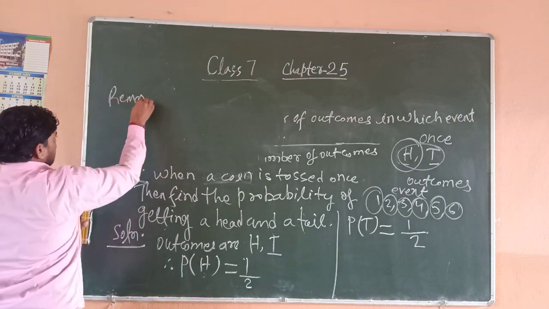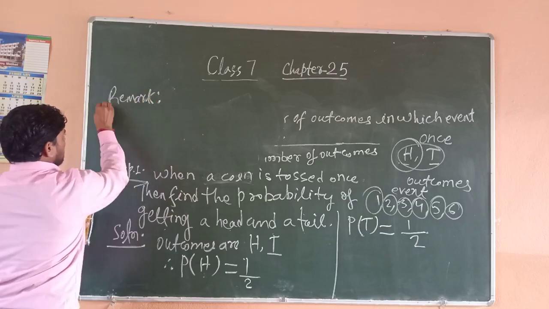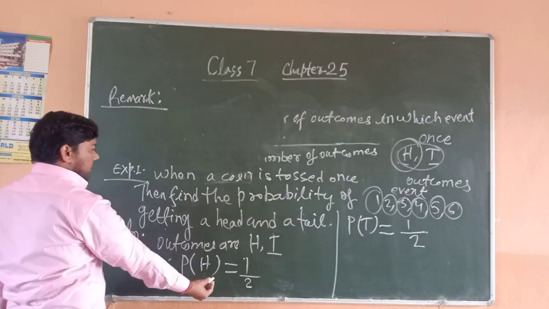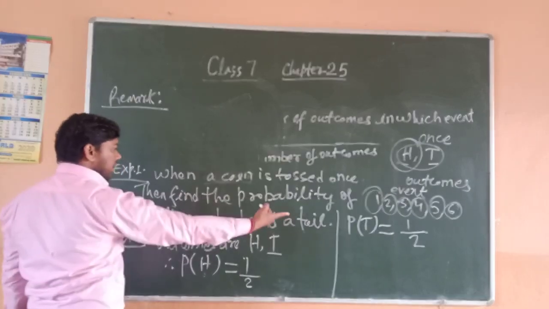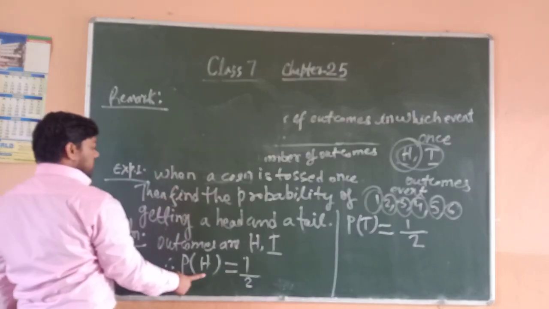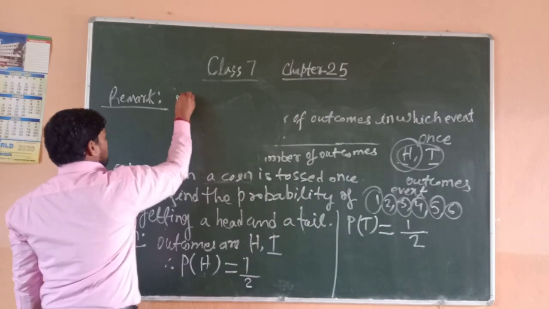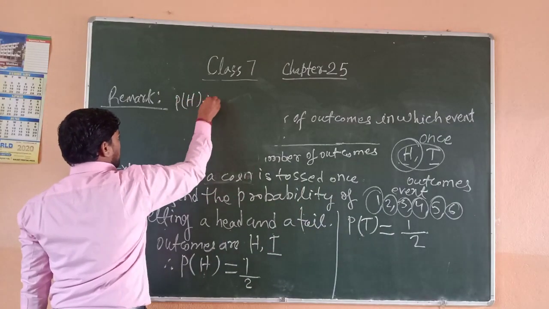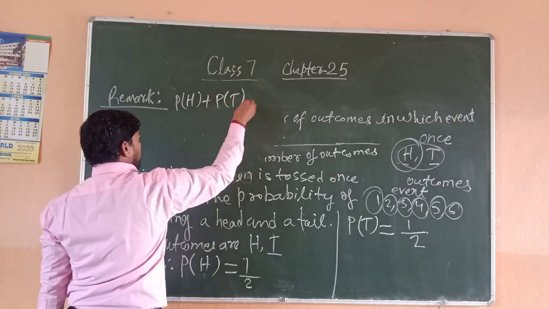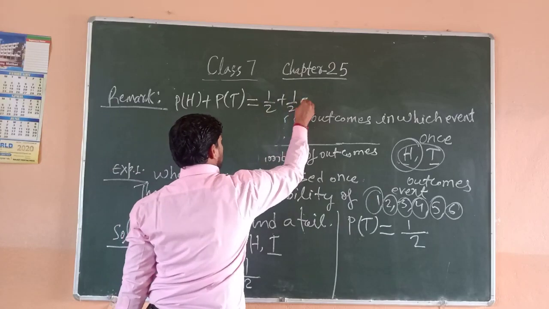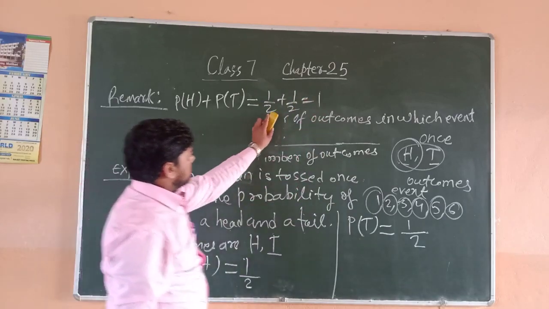Remark. In this example, there are two events, head and tail. Suppose it is the first event and it is the second event. So the probability of head plus the probability of tail, 1/2 plus 1/2, is equal to 1.